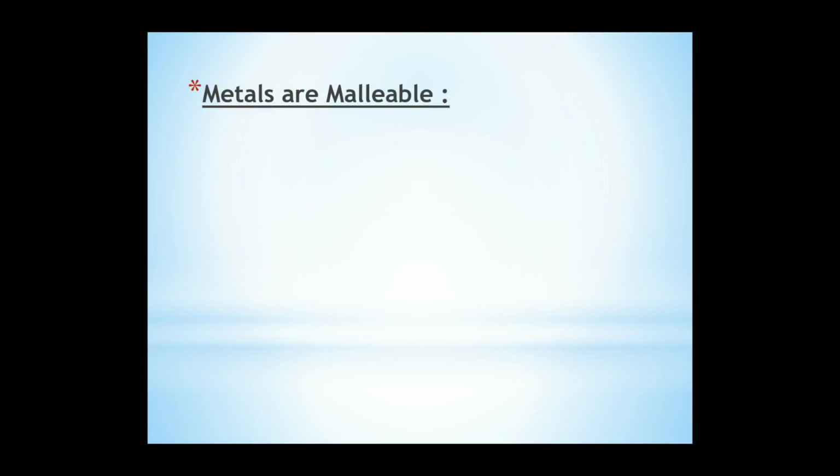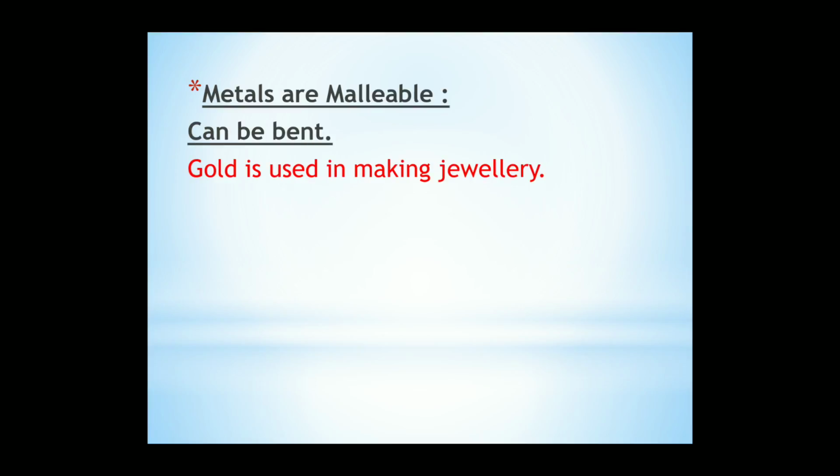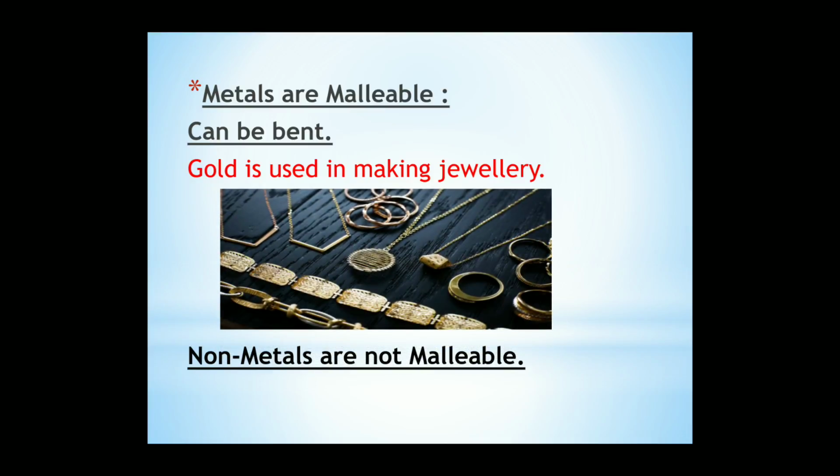The last one is that metals are malleable. They can be bent, they can be shaped, and this is why gold and silver are used in making jewelry, okay? Because they can be bent and shaped like these jewels. But non-metals are not malleable and cannot be shaped. If we try to bend them, they will break.